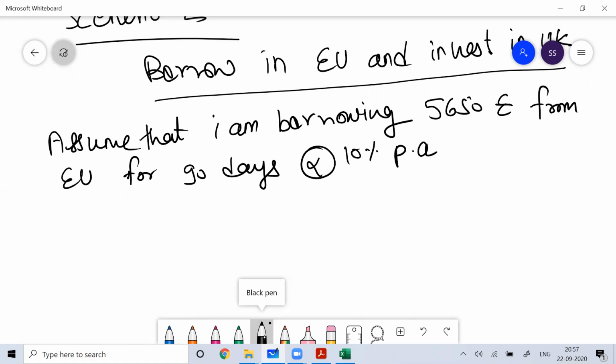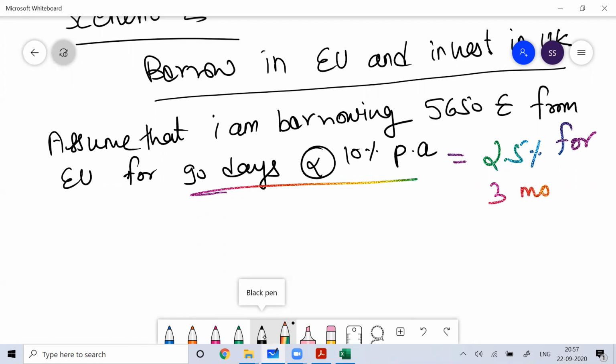What is the 90 days? So 10% for 90 days, I believe you know the equivalent. 10% for 90 days is 2.5%. Per annum is 12 months, so for 12 months the interest rate is 10%. For 90 days, 3 months, the interest rate would be 2.5%. I hope you're understanding.